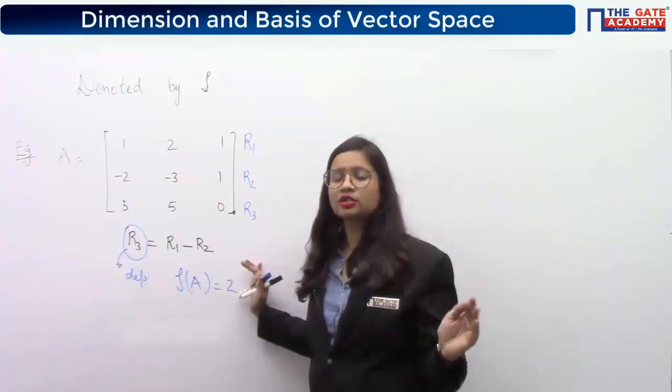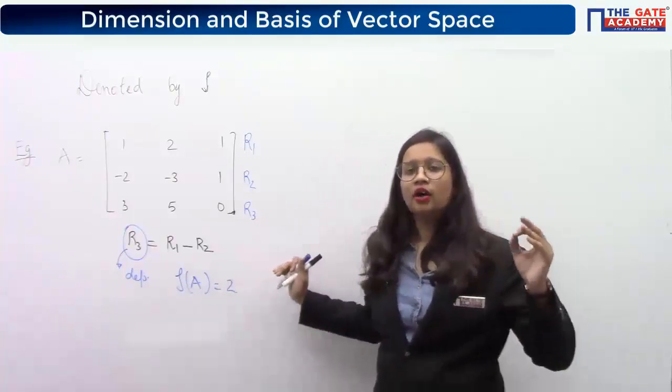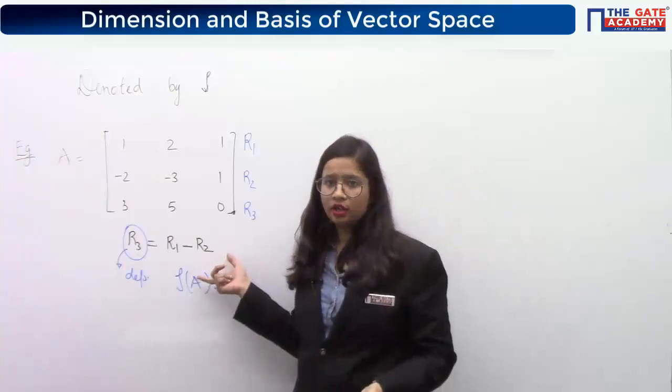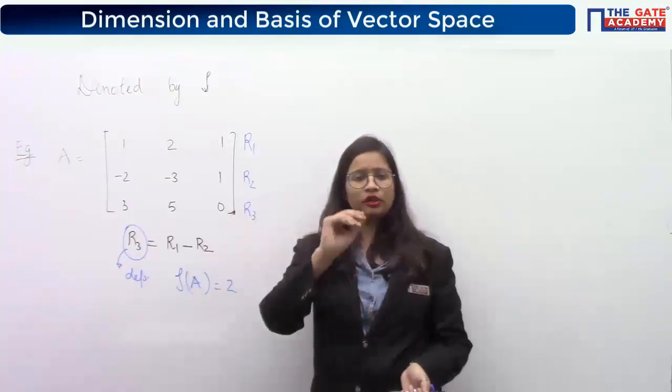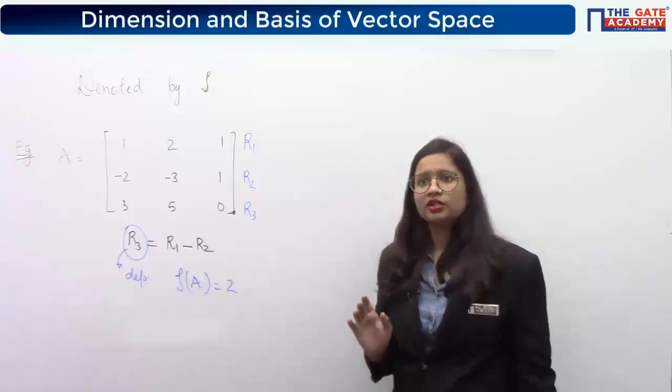So it doesn't matter. For our case, we'll always be looking for a relationship among the rows, because if you go by rows or if you go by columns, the answer will be the same only. Understood?